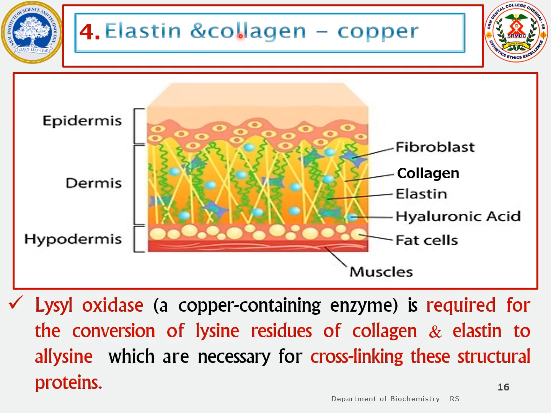The collagen and elastin cross-linking is also enabled with the help of copper. The connective tissue proteins elastin and collagen have a high concentration of lysine residues. These lysine residues are converted to allysine with the help of an enzyme called lysyl oxidase, which is a copper containing enzyme. Copper acts as a cofactor for this enzyme. This conversion of lysine to allysine by this enzyme leads to cross-linking between elastin and collagen.